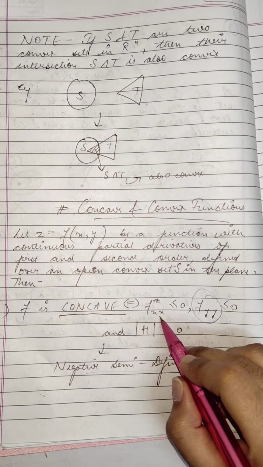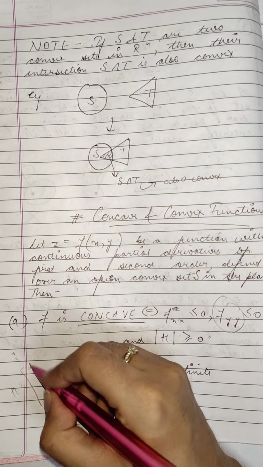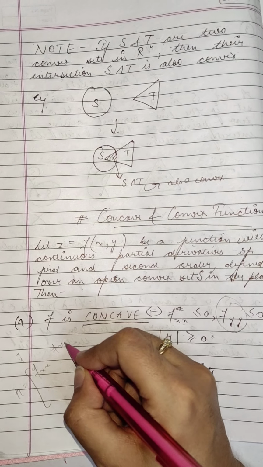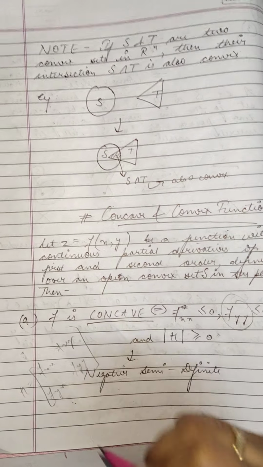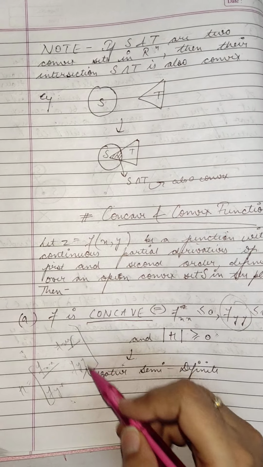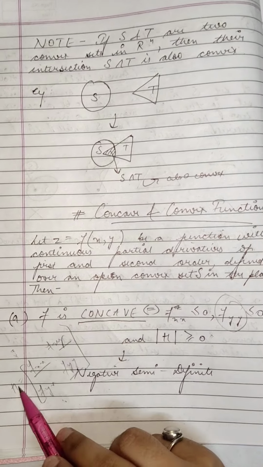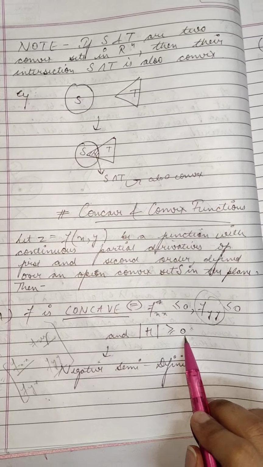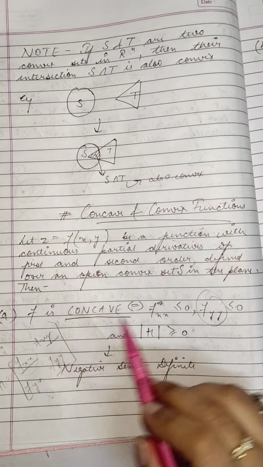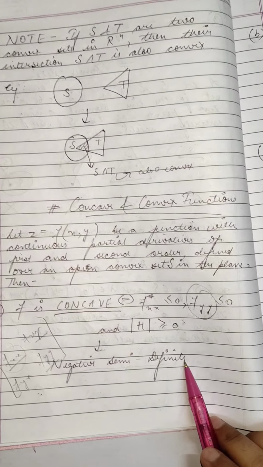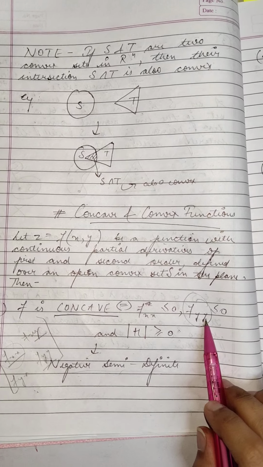So this is A in the Hessian matrix which I derived. Hessian was fxx, fxy, fyx, fyy. This is A, this is B, and this is C. So concavity requires the determinant of H to be greater than or equal to 0, and A should be less than or equal to 0, such that this is negative semi-definite. Additionally, it also says that C should also be less than or equal to 0.